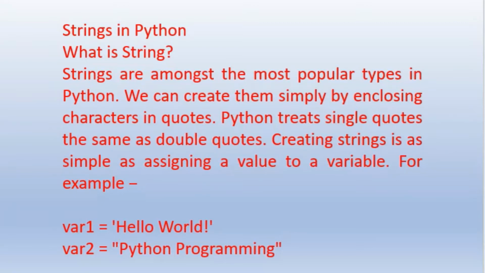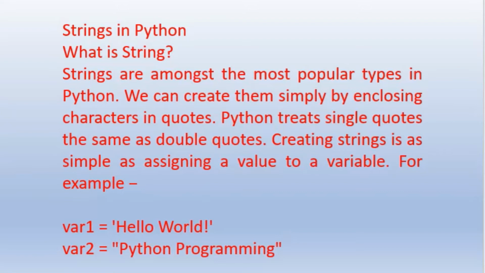One thing is important: strings can be created by taking a variable, as I have taken here, and then whatever has been given, such as hello world, can be declared in a single quote as well as in a double quote. Python treats single quotes the same as double quotes. So creating a string is as simple as assigning a value to a variable. The only difference is that we do not give quotes when we are declaring integer values.